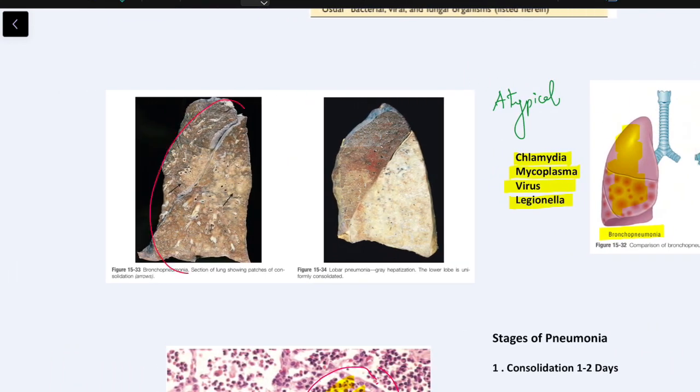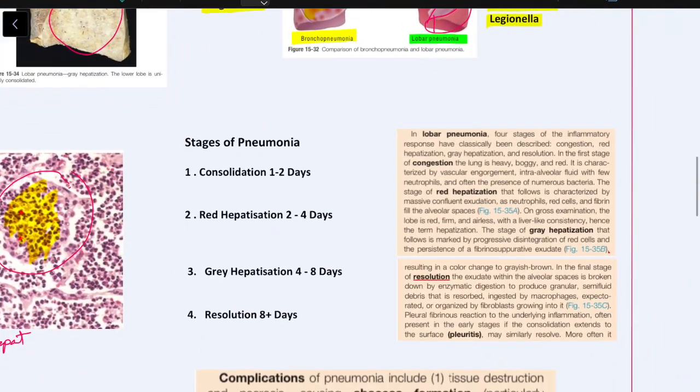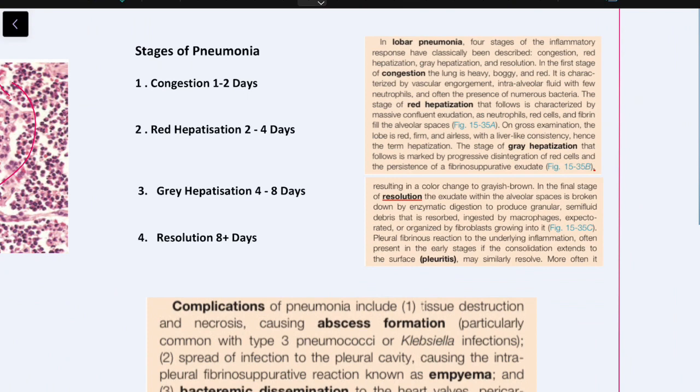So this is a gross picture of atypical bronchopneumonia, and this is a typical lobar pneumonia involving only a single lobe. The stages of pneumonia include consolidation, red hepatization, grey hepatization and resolution. In consolidation, the lung is heavy, boggy and red, and it is characterized by vascular engorgement, intraalveolar fluid with few neutrophils, and often the presence of numerous bacteria. So this is what I was explaining earlier.